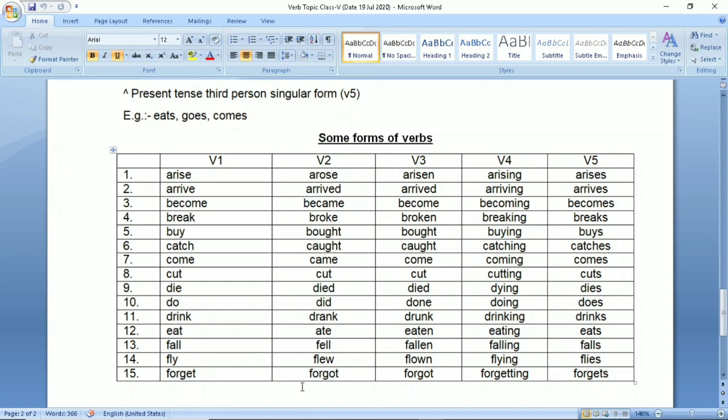Forget, forgot, forgot, and forgotten is also correct for V3. Forgetting, forgets. That's all about verbs. In this video you have learned about various forms of verbs, and what transitive and intransitive verbs are. I hope you have understood.